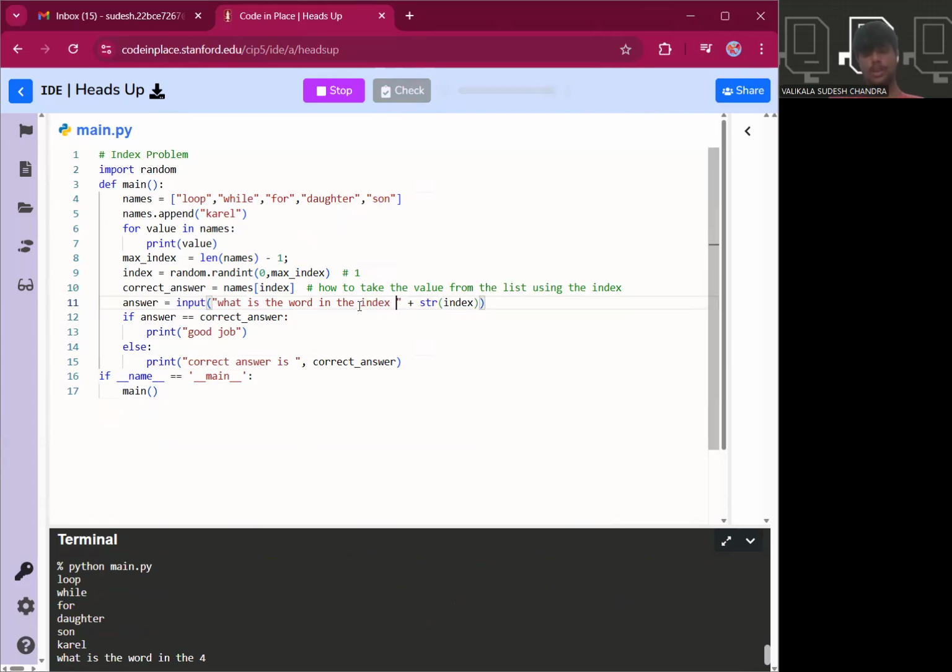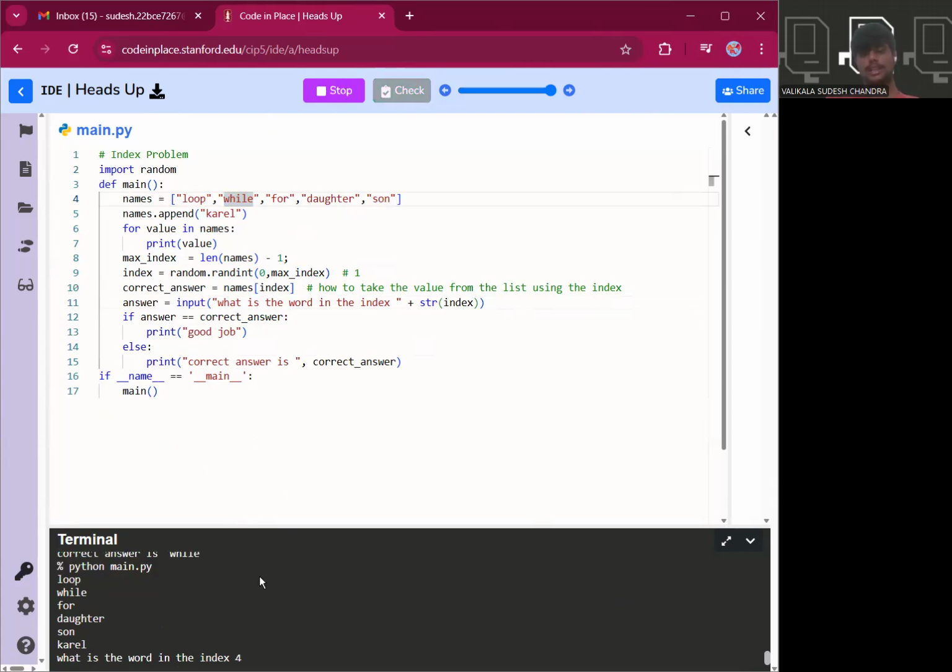Sorry, I will be more clear about this. What is the word in index one? Let us suppose I'm writing "loop". The correct answer is "while" because here the index number is 1. The word corresponding to index number 1 is "while".